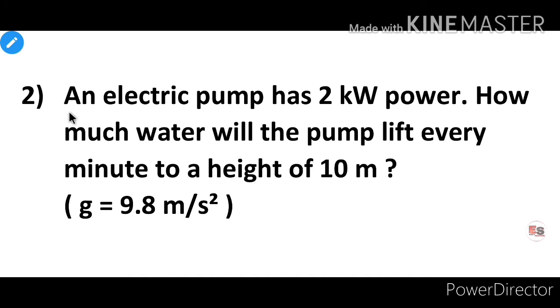Example number 2. An electric pump has 2 kW power. How much water will the pump lift every minute to a height of 10 meter? Value of G is equal to 9.8 meter per second square.